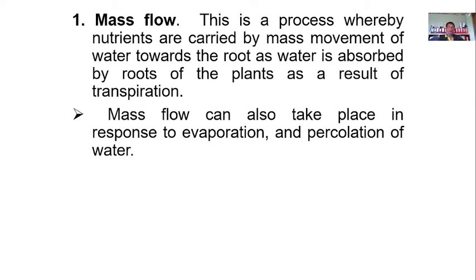Now, see how this process takes place in the soil. For example, in our discussion about the soil, we have the soil solid, which is the soil, and then we have the soil solution, which is the water. Now, the water moves from lower concentration to the higher concentration. So, of course, when the water transpires from the plant and evaporates, they are carrying with it nutrients. So, when they come in contact with the roots of the plants, then the plants will take this. That is mass flow.